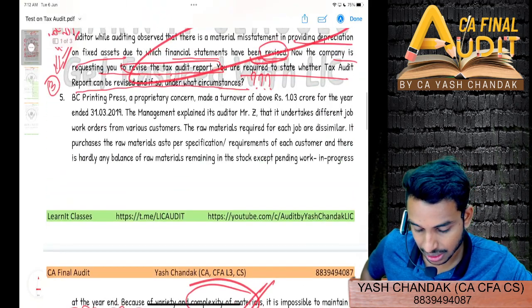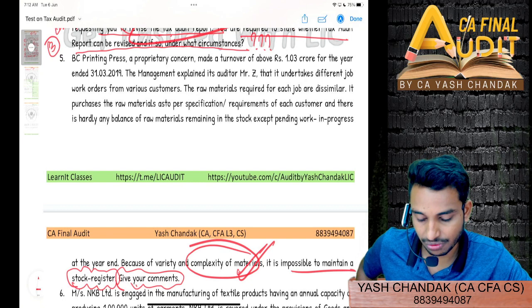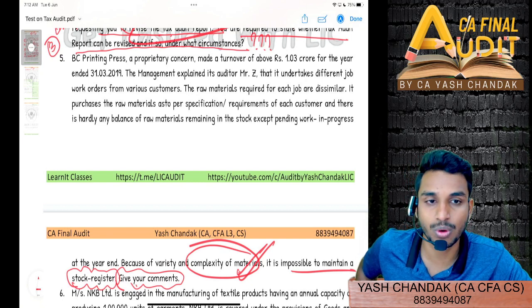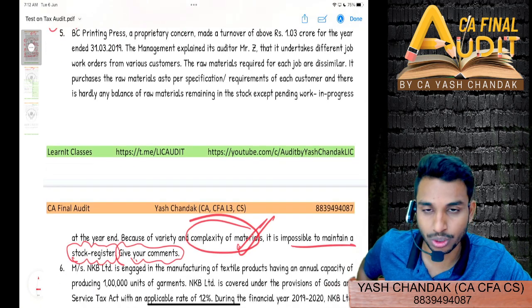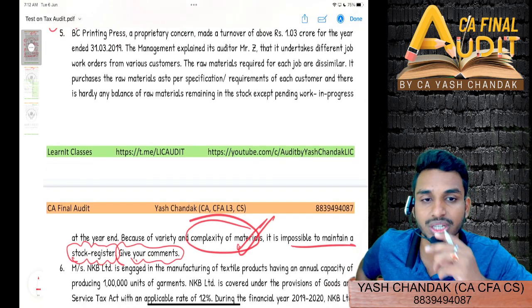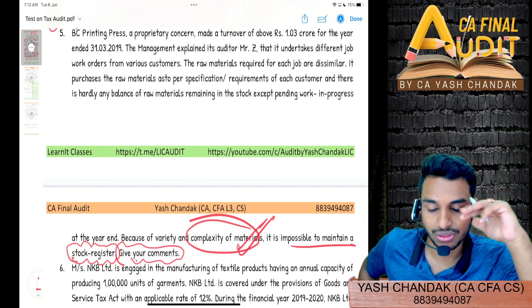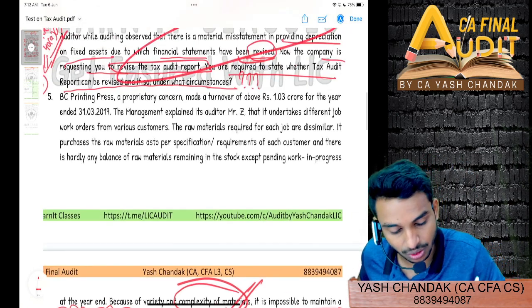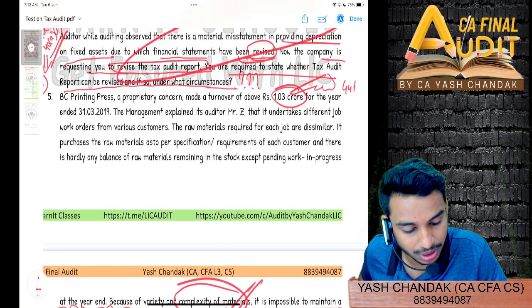So this is a typical good question where you won't even realize that the question is from tax audit until and unless you go through all the clauses in depth, because they have nowhere mentioned you have to report in accordance with Form 3CD or tax audit. You have to think on those lines. Why have they given this turnover of 1.03 crore? Because then the tax audit will apply under section 44AB.